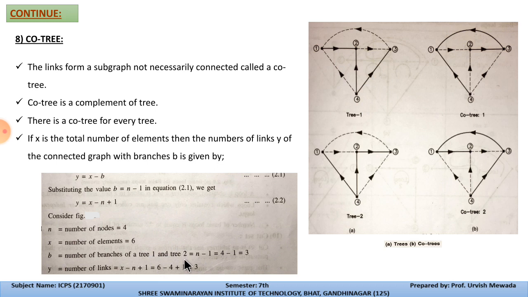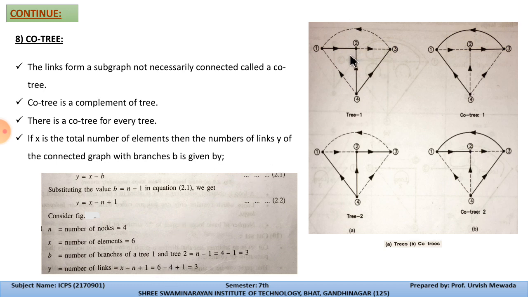For tree number 2, n minus 1 is 4 minus 1, which is 3. The number of links y equals x minus n plus 1, where x is 6 and n is 4, so 6 minus 4 plus 1, which is 3. So the number of links is 1, 2 and 3. Here x is the total number of elements: 1, 2, 3, 4, 5 and 6, that's why x is 6.